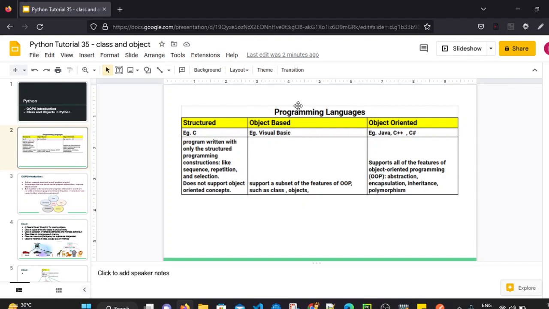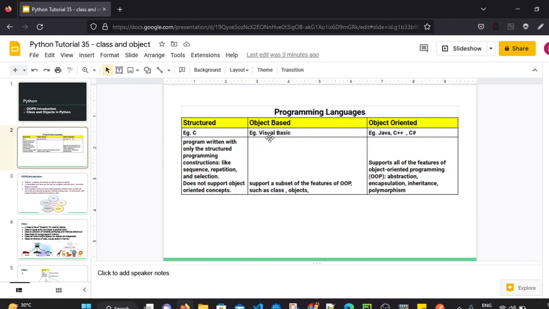And there are some languages like Visual Basic, which is an object-based programming language. Languages like Visual Basic support a subset of the features of object-oriented programming. They support concepts like class and objects, but they do not support all the concepts of object-oriented programming. So those languages are known as object-based programming languages.